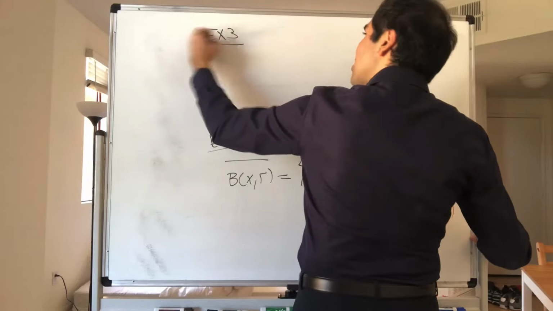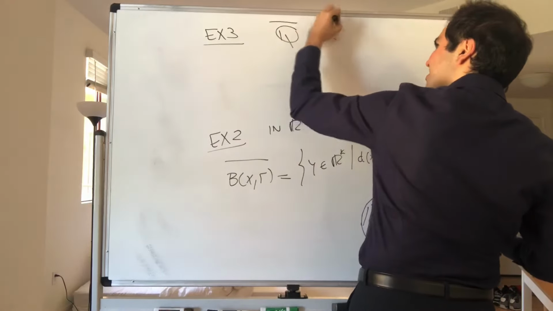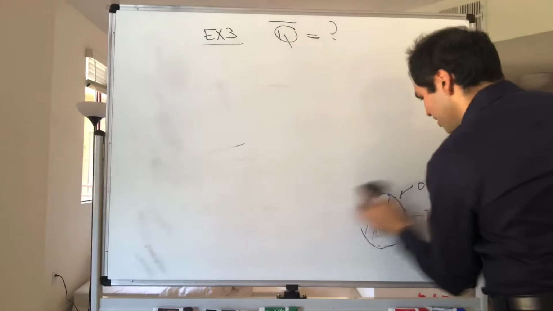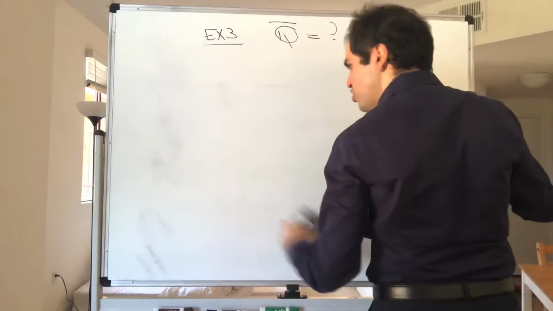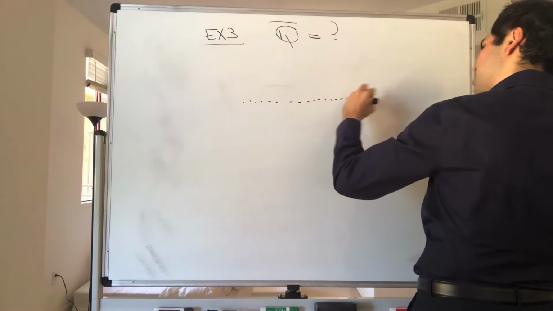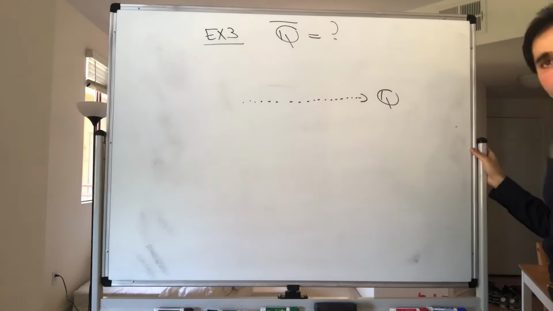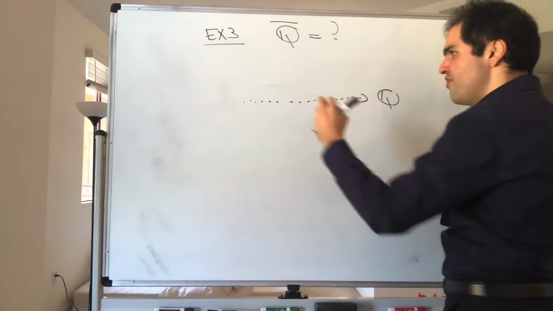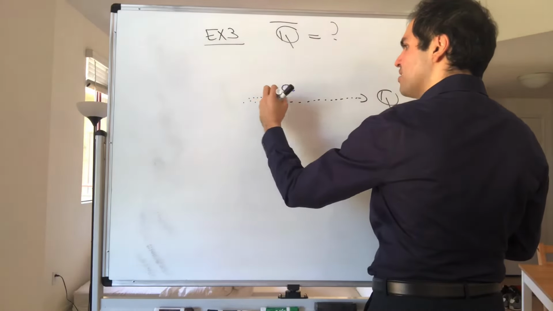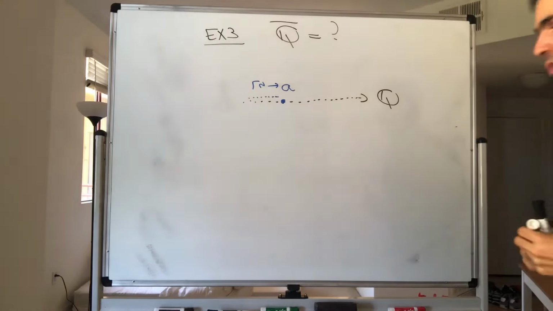Alright, and moreover, let's see what the closure of the rational numbers is. That's super, super interesting, because you see, the rational numbers are a pretty dusty set. It looks something like that. But now, remember this beautiful fact. If I give you any real number, there's actually a sequence of rational numbers that converges to that number a.